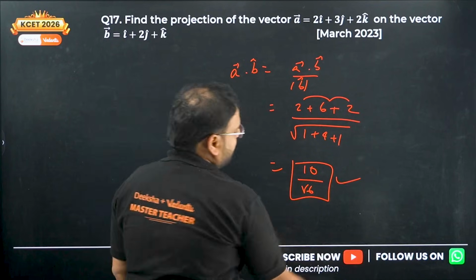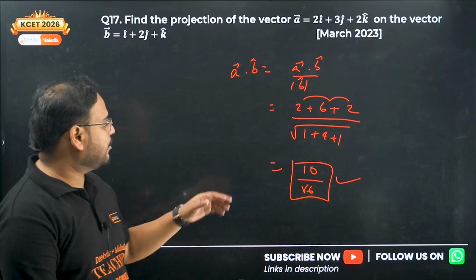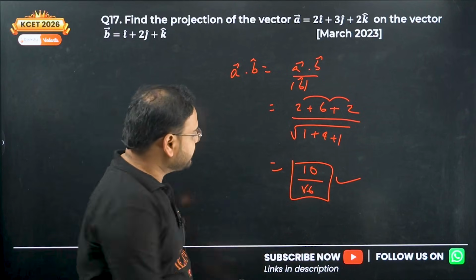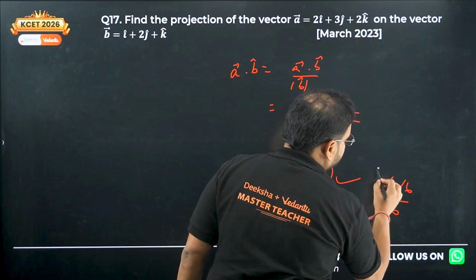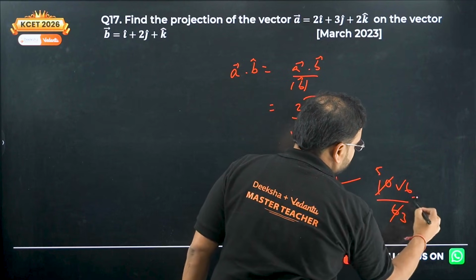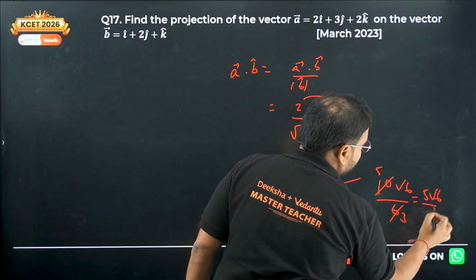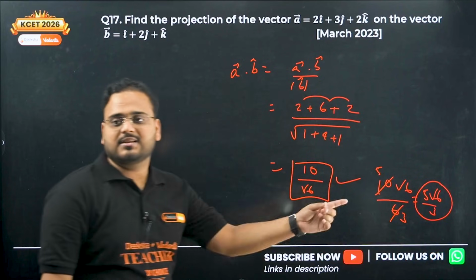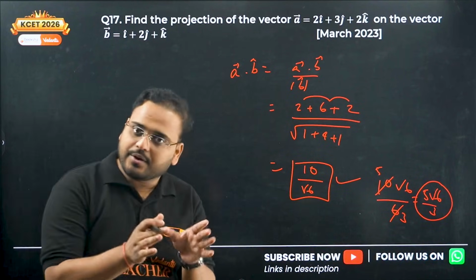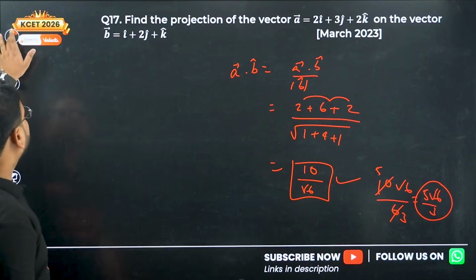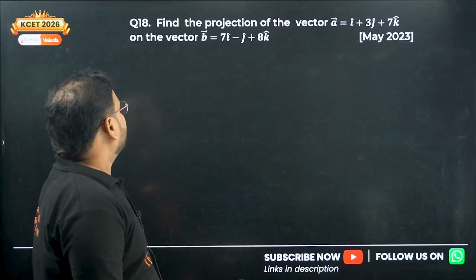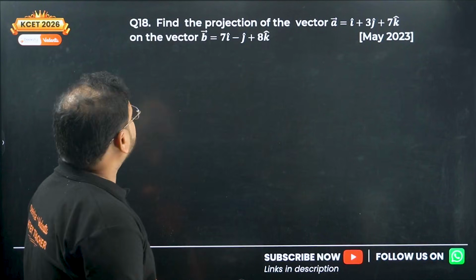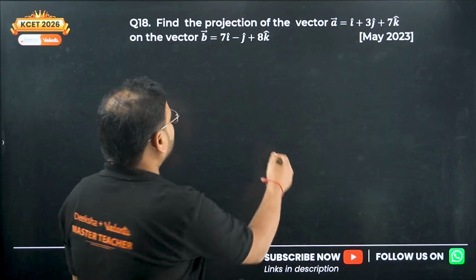This is your answer. If you want, you can rationalize it as 10 root 6 by 6. So it will become 5 here, 3 here. So 5 root 6 by 3. Your choice. If you want to rationalize it, that's your answer. Clear? Okay. Question 18 can be solved now? Yes. 2 markers are very, very easy. We'll see. Projection of the vector A as given over here. Again, same approach. This you can solve.